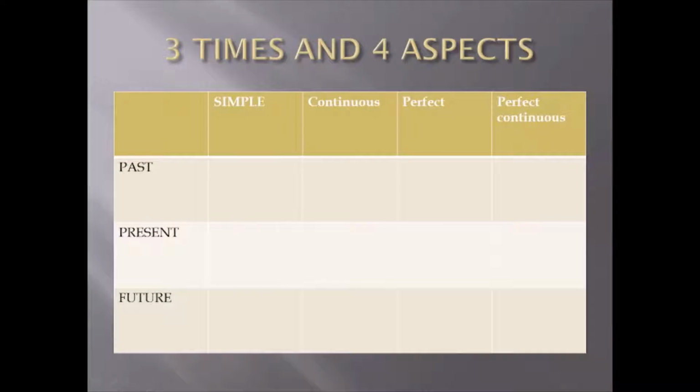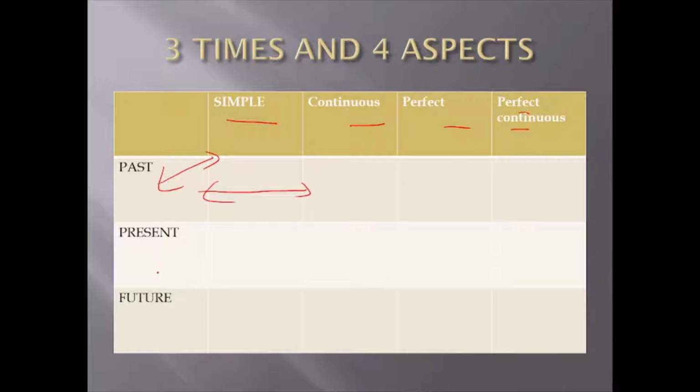So let's start. Basically there are three types: past, present, future. Definitely almost all of you must be aware that past is something that has happened in the past, present is the current situation, and the future is something that is going to happen. Right? So there are a total of 12 types of tenses: simple, continuous, perfect, perfect continuous. If we combine all these, it comes to 12 types, right? So past: simple past, past continuous, past perfect, past perfect continuous, and in a similar way the other two.